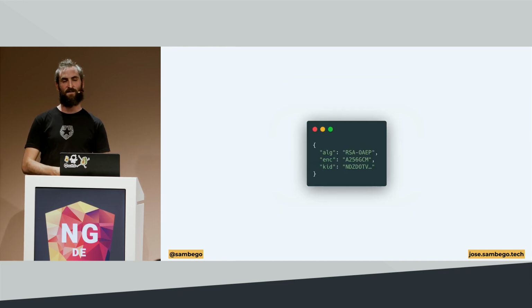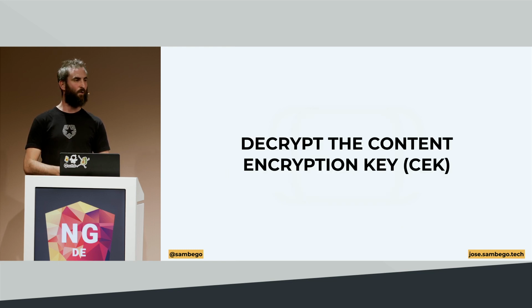It tells us a few things. 2 algorithms, a symmetrical one and an asymmetrical one. And it also gives us a key ID so we know which private key we need to use whenever we want to use that asymmetrical algorithm. So the first thing you need to do when consuming, validating, or decrypting a JWE is decrypt the content encryption key, which is that second part of that 5-part string.